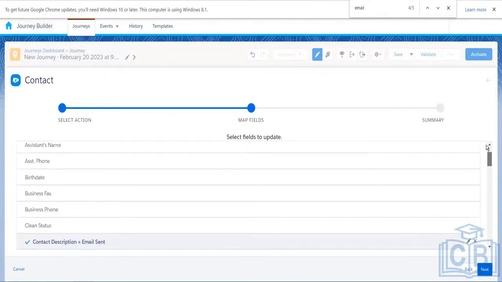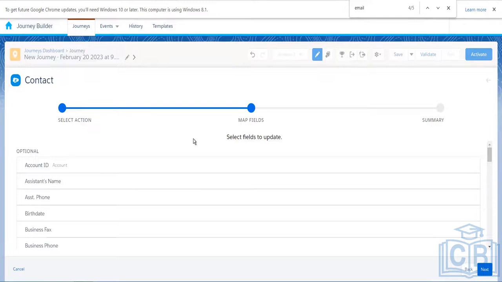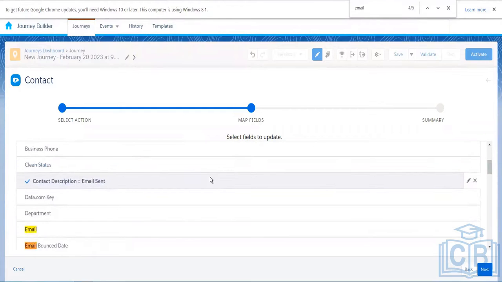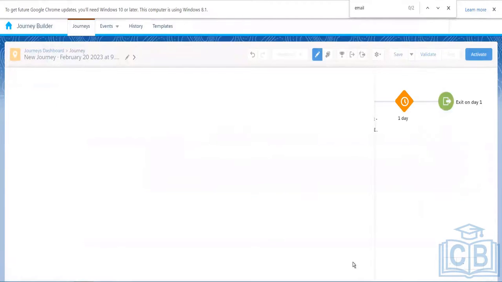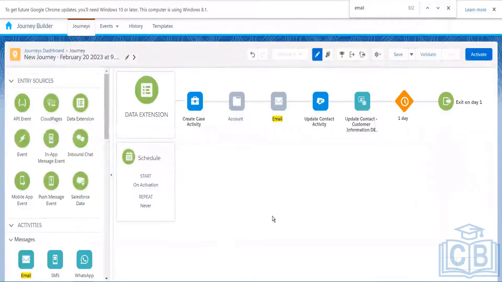What will happen is that the upcoming contacts from the journey will be handled. It will find the record first with the help of the contact key and the customer ID, and then once the record is found, it will update the contact description as email sent. We can click on next, and then we have the summary, and we can click on done.